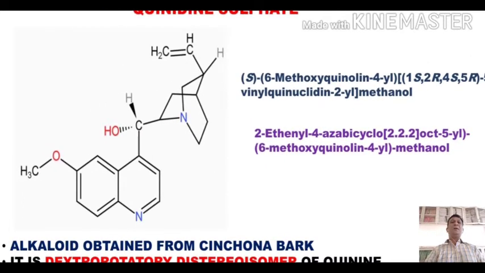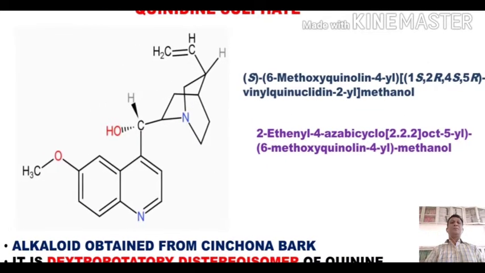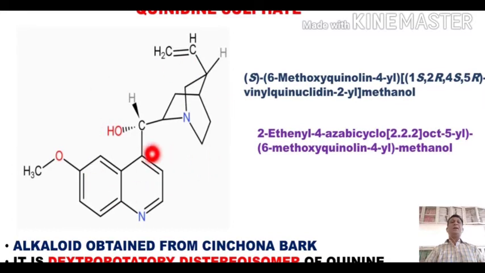Now dear students, if we look at the structure, we find that the functional moiety is this OH, which is attached with the carbon, so it is an alcohol, and as this hydroxy group is attached with this carbon, it is considered as methanol. This methanol is substituted with this ring, which I told you is 6-methoxyquinoline, substituted at position number 4, and this is attached with this carbon, so it is called 6-methoxyquinolin-4-yl.